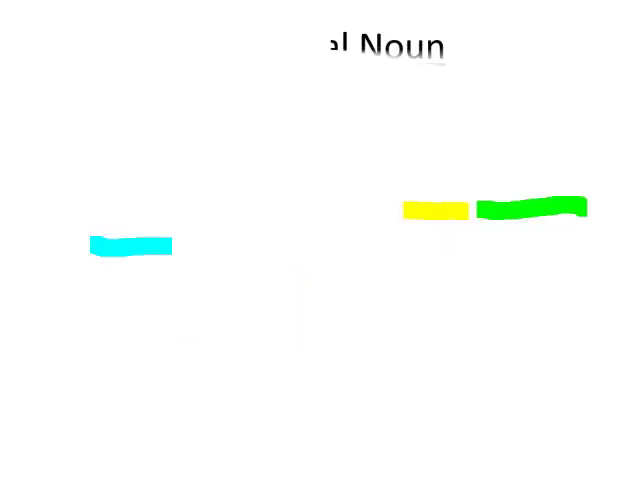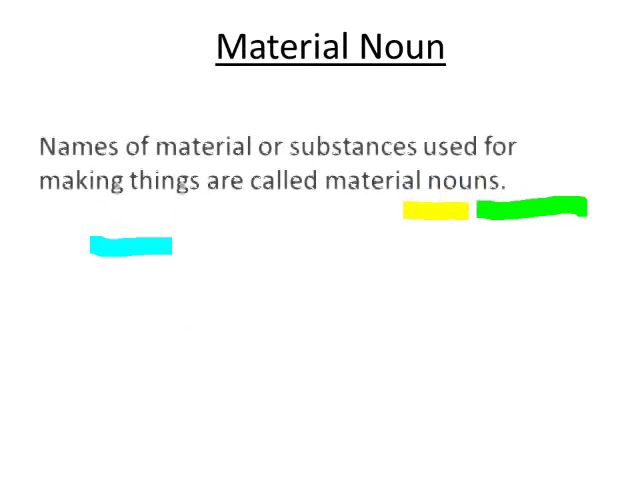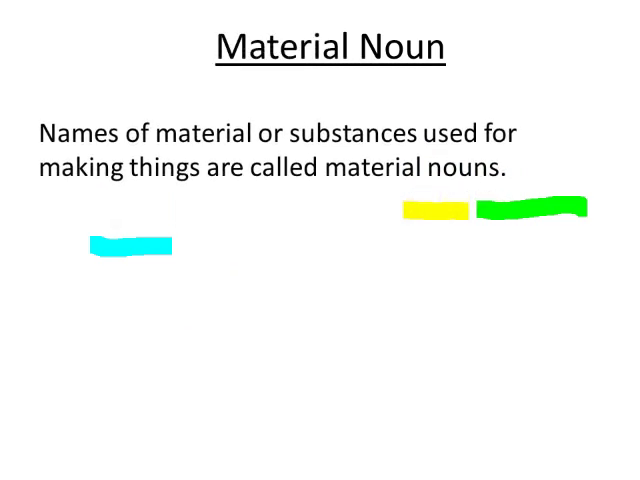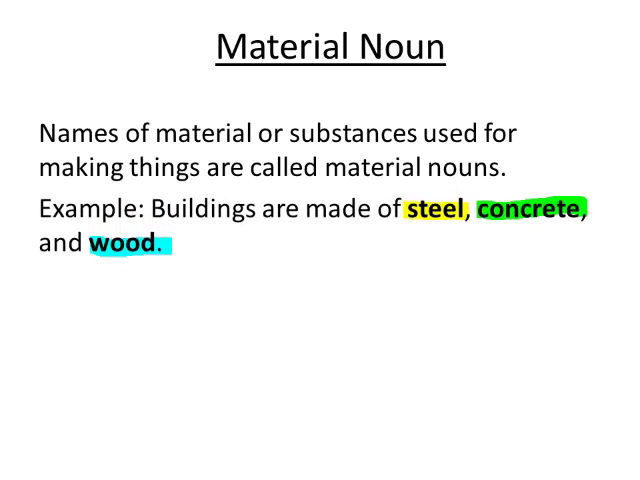Here is another kind of noun, and that is material noun. Names of materials or substances used for making things are called material nouns. So it is very easy to recognize material nouns. Example: buildings are made of steel, concrete and wood. Steel is a material noun, concrete is a material, wood is also a material.